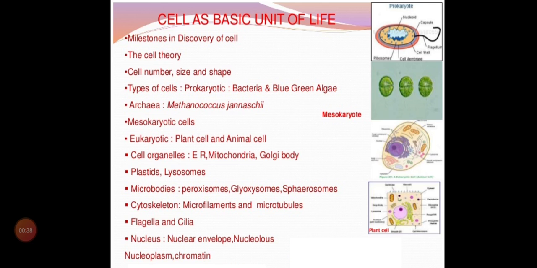So what all are we going to learn in this chapter? This is only the protocol of this class. First, who discovered the cell, the milestones in the discovery of the cell, and after discovery we want to learn the cell theory. What is cell theory, how many cells there will be, what is the size and shape, and what could be the different types of cells. Prokaryotes we have learned, under that bacteria and blue-green algae, and we have learned archaebacteria, methanococcus, and come to mesokaryotic cells. What is a mesokaryotic cell, children?